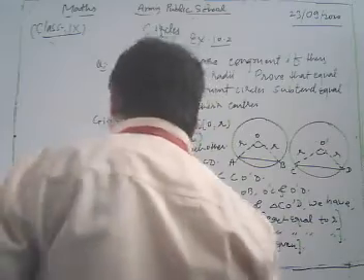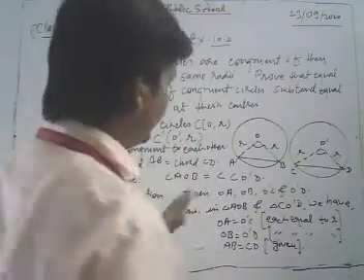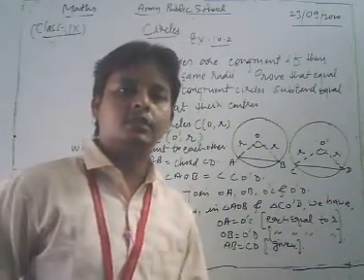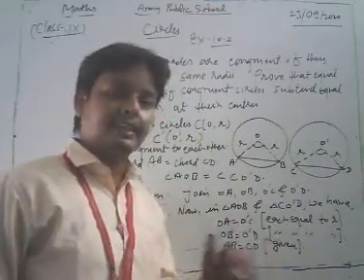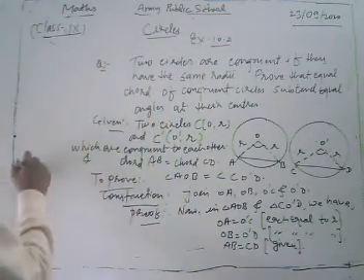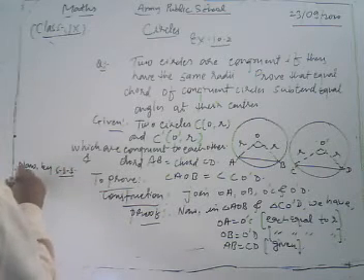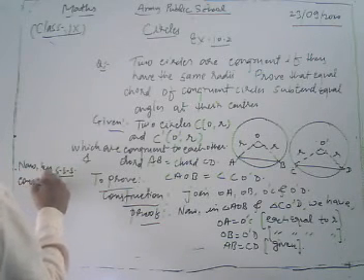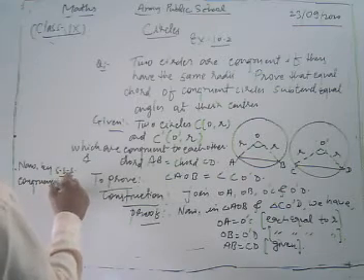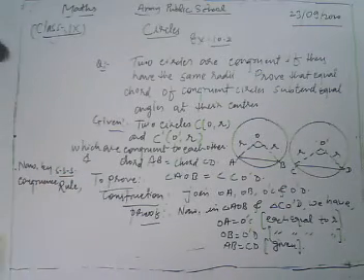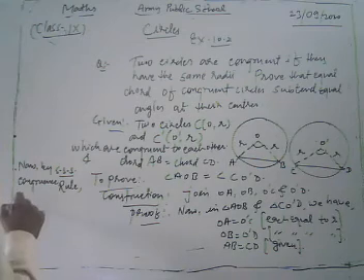Now, by the concept of SSS congruence rule, by side congruence rule, what do I get?